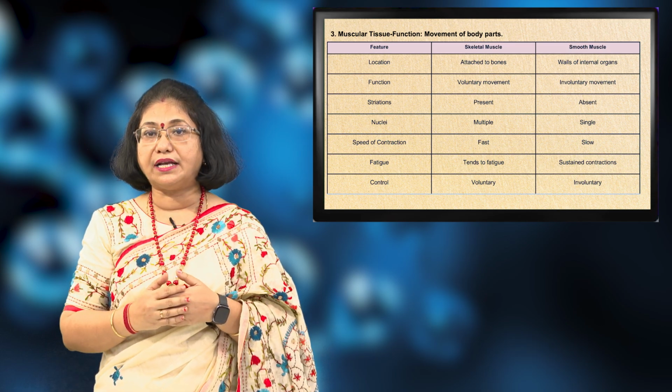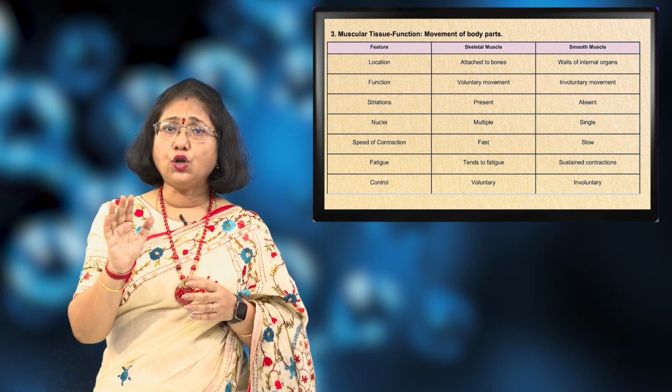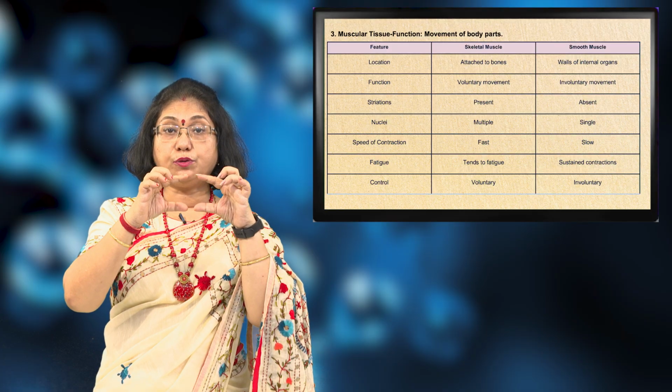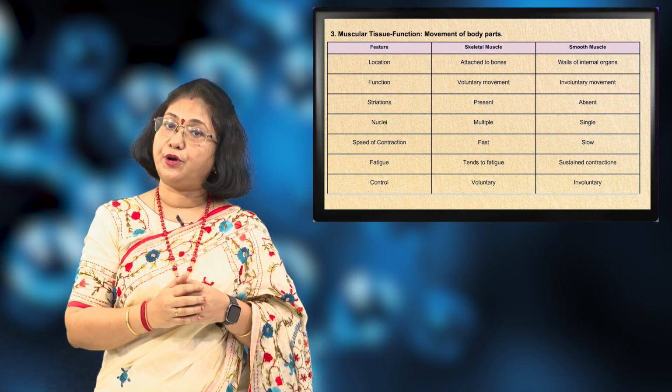Coming to the smooth muscles, they are found in the walls of internal organs. Their movement is involuntary. That means you cannot control the movement of your stomach or the intestine or any other internal organ for that matter, but they are moving. There are no striations present. The smooth muscles are spindle shaped and there are no striations or no lines present on them.